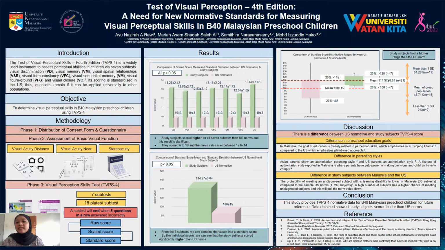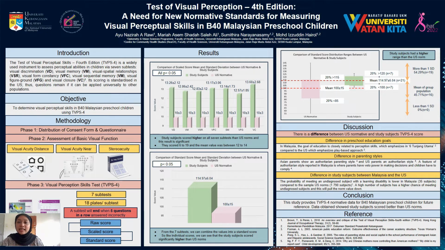My presentation title is Test of Visual Perception, 4th edition, a need for new normative standard for measuring visual perception skills in B40 Malaysian preschool children. This test is a widely used instrument to assess perceptual abilities in children via 7 subtests. Its scoring is standardized in the US. Thus, the question remains if it can be applied universally to other populations.